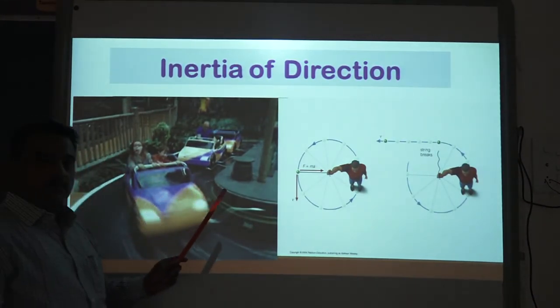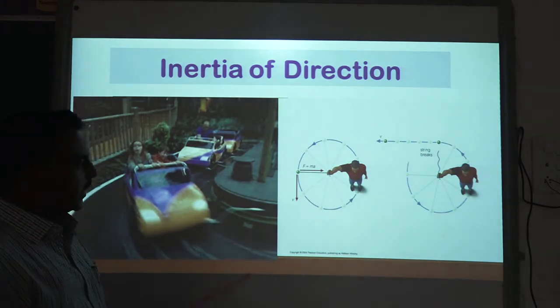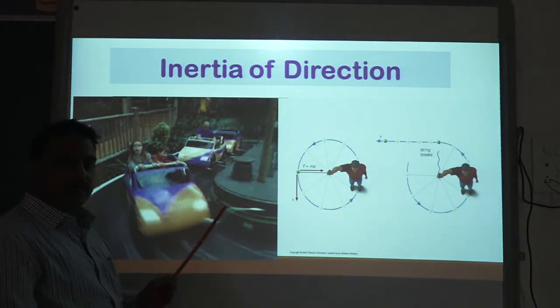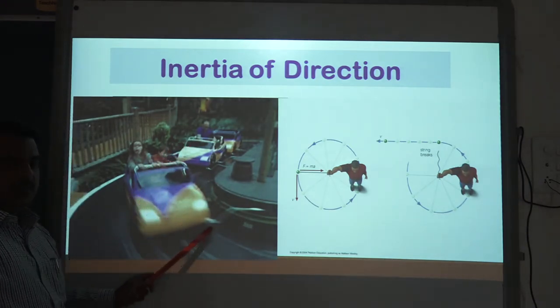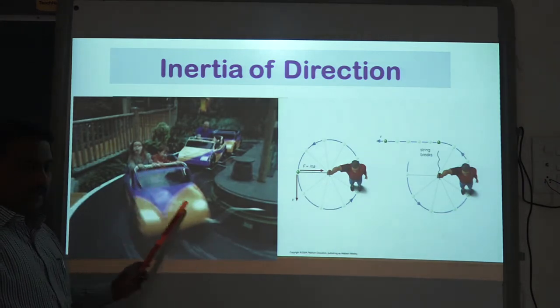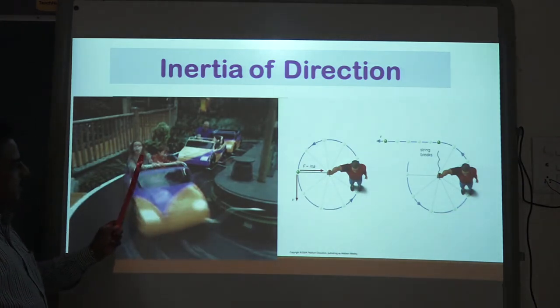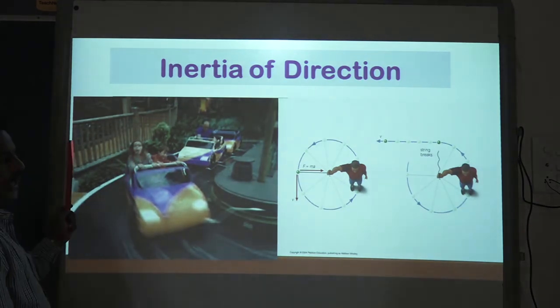Suppose you are going in an amusement park, on a roller coaster, then abruptly the roller coaster moves in random directions. So if that car, the roller coaster car, is turning towards this direction, then the person sitting in that particular roller coaster car will feel a push in this direction.